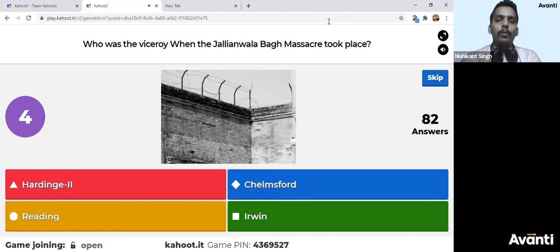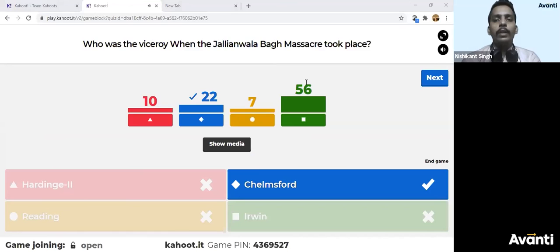So what was it? Who was the viceroy? I knew most of you would get it wrong. It was not Lord Irwin. It was Lord Chelmsford. He was the viceroy. The Chelmsford reforms had come before the Jallianwala Bagh massacre. So Chelmsford was your viceroy during the Jallianwala Bagh massacre, right? I did not ask governor. Let me tell you, I asked viceroy.